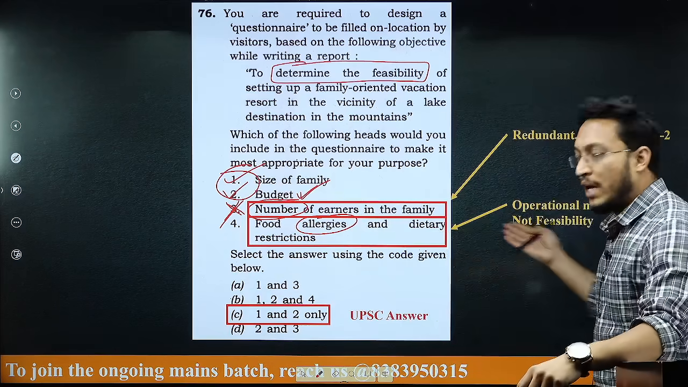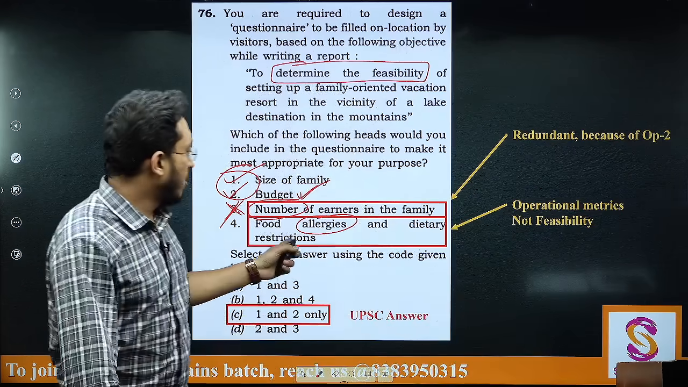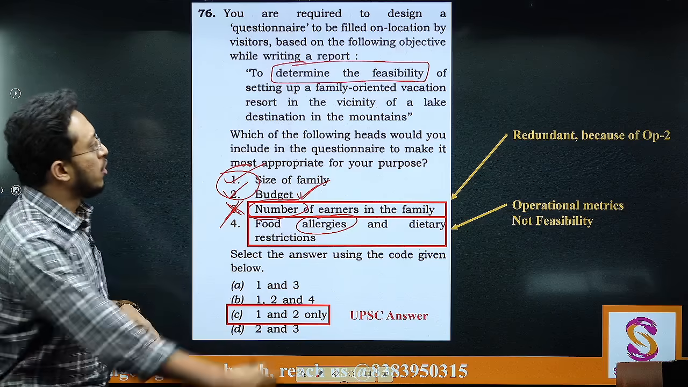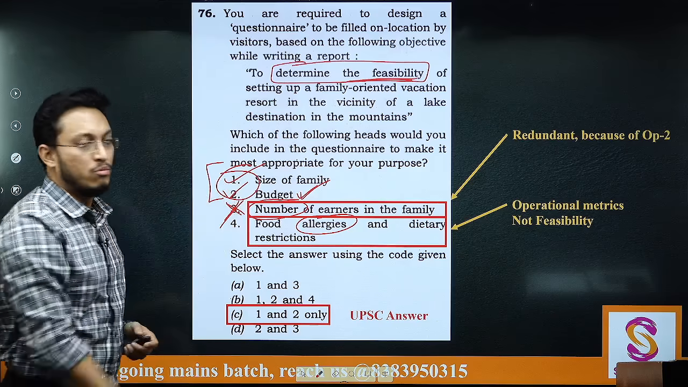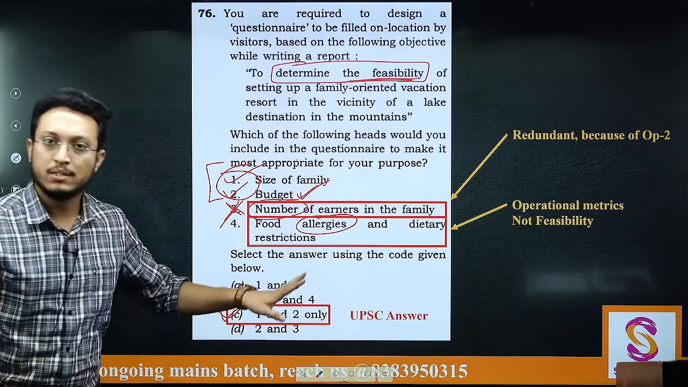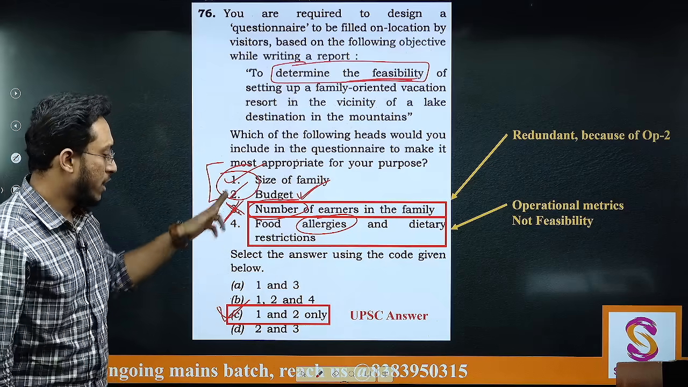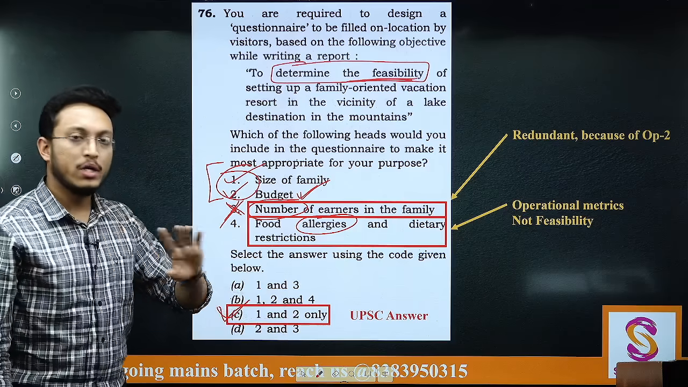ये तो जब operate कर रहे हो आप resort, when the resort is already operational, then you will set up all of these. During the time of setting up of the resort, in order to determine the feasibility, you will use only 1 and 2. So the right answer should be 1 and 2 only. Again, UPSC has given the right answer here. So 1, 2, 3, 4 या 1 to 4 जो बोल रहे हो, that is incorrect in my opinion. It has to be 1 and 2 only.